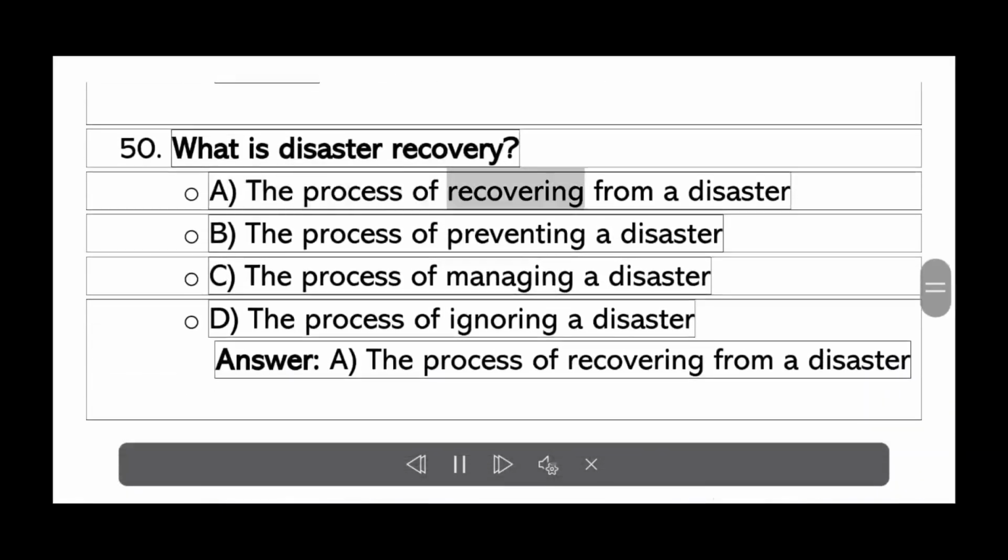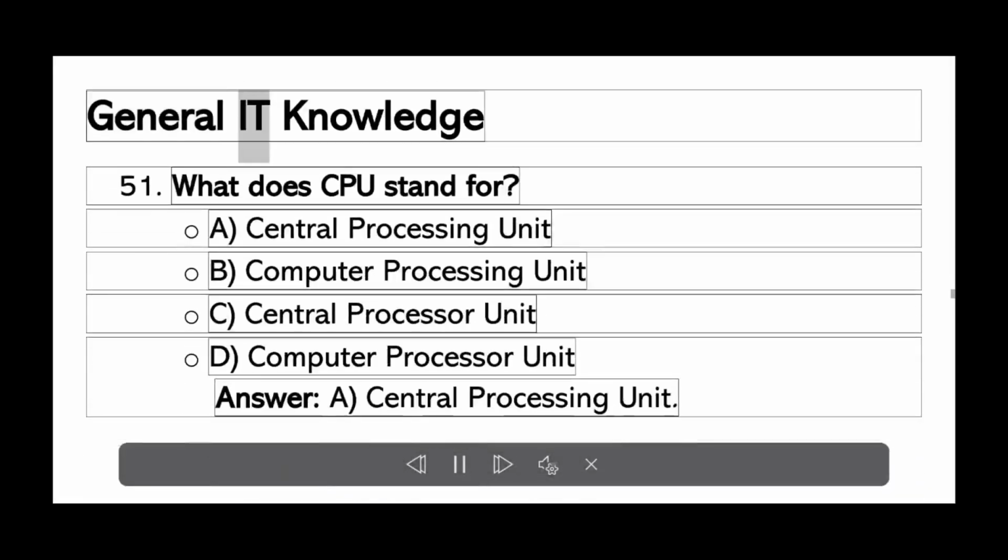What is disaster recovery? A. The process of recovering from a disaster. B. The process of preventing a disaster. C. The process of managing a disaster. D. The process of ignoring a disaster. Answer A. The process of recovering from a disaster.